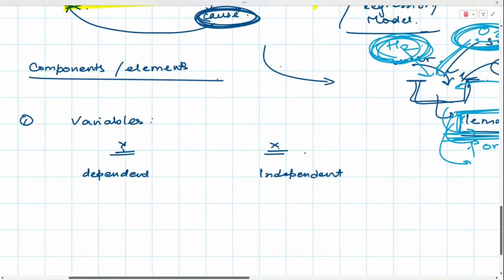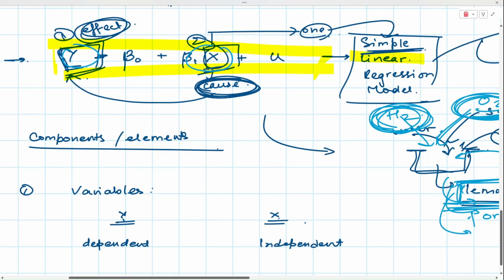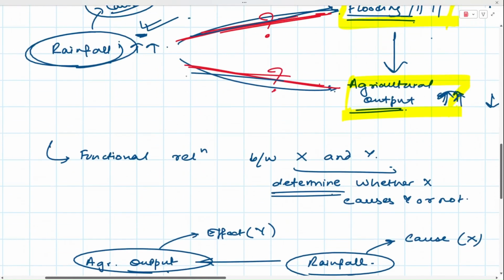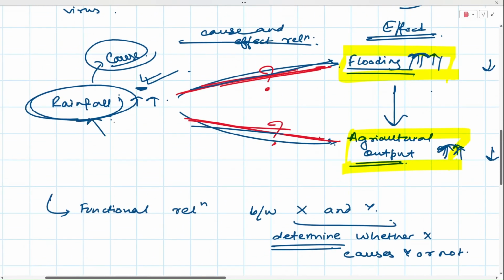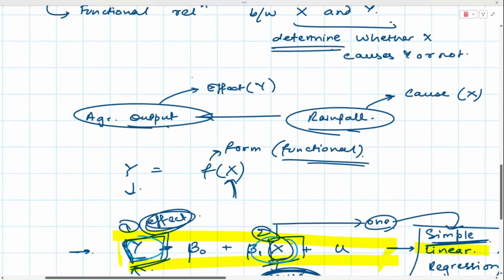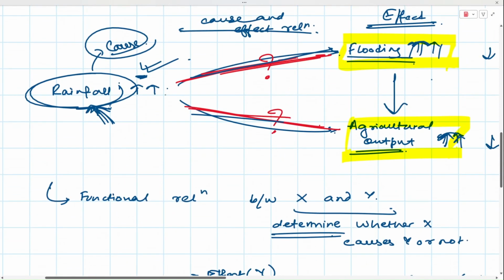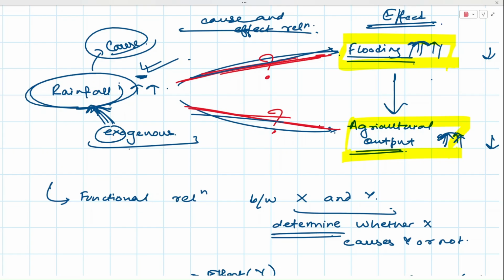The reason being that we assume, again, we are going to discuss the assumptions later, that nothing is causing x. See, if you think about this, there are actually factors that cause rainfall. How much heat is there? How much humidity is there in the particular atmosphere? There are actually many things that cause rainfall. But when we construct this model, we assume that nothing determines rainfall. Rainfall is an exogenous factor. Exogenous, exo means outer, so it's determined from outside the system.